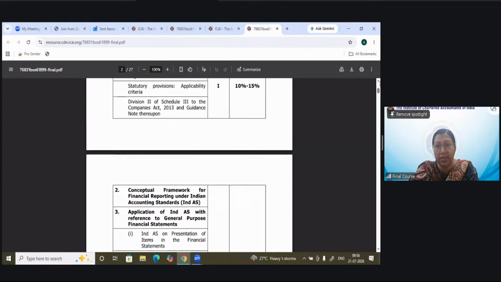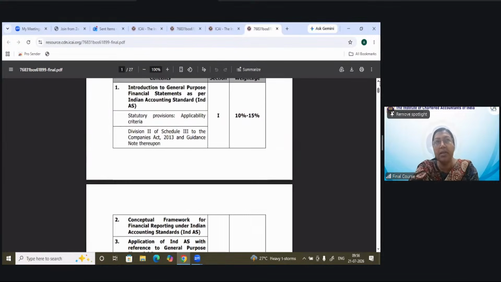The weightage of this section is 10 to 15%. 10 to 15% means suppose you'll be having 30 marks of objective type questions in your examination question paper and 70 marks for your descriptive part. However, for the descriptive part, we have one choice also. So that will be also 14 marks. So in total, we'll be having 84 marks of descriptive questions, out of which you have to do 70 marks.